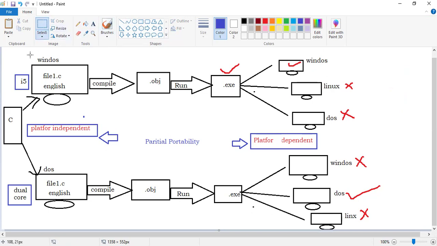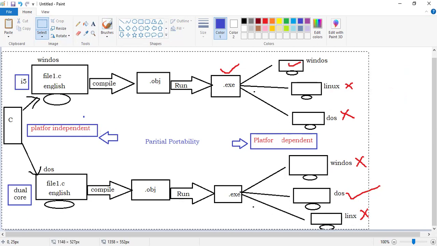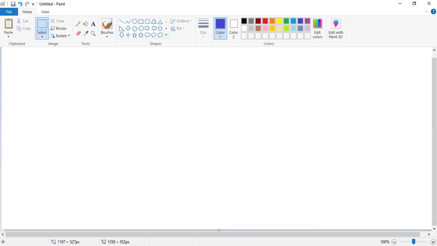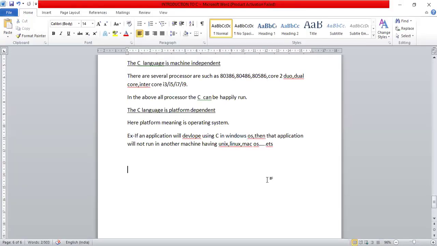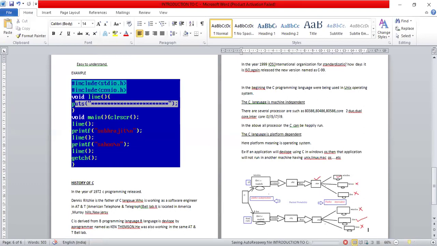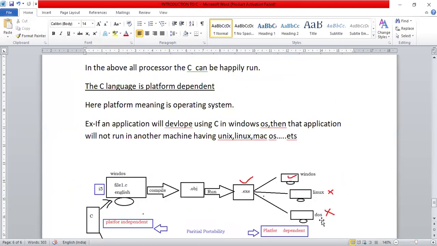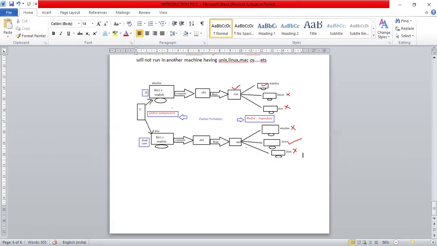Okay, let me copy first, this one. Control X, Control T. Right, so this is the diagram also here. Okay, right, sir?